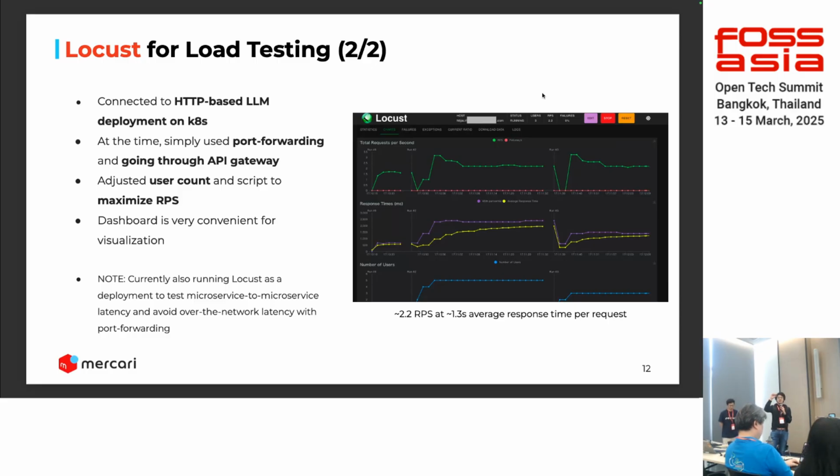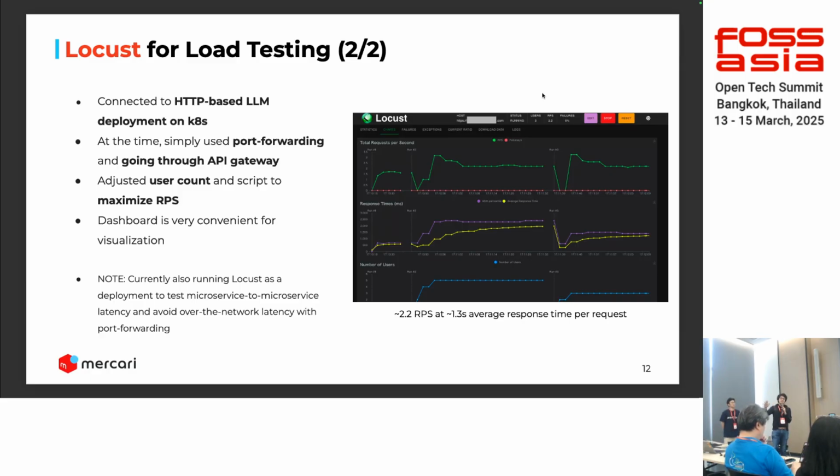The good thing with Locust is you can even add delays inside for each request, so you can mimic how many users and how many requests per second you're sending to the service. And the last thing that's really good with Locust is you have this really nice dashboard. It's a bit small, but feel free to check out later. If you Google Locust load testing, it will show up, where you can visualize the P50 latency, for example, and how many requests per second. Are you getting a lot of errors as well?